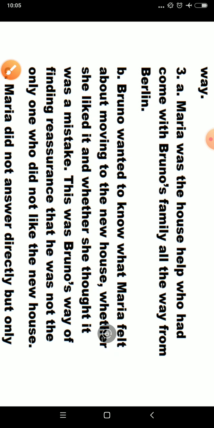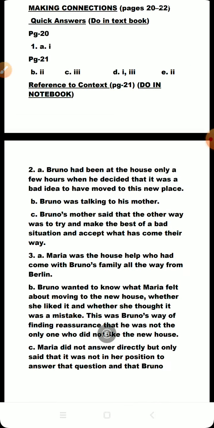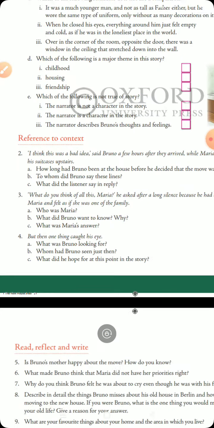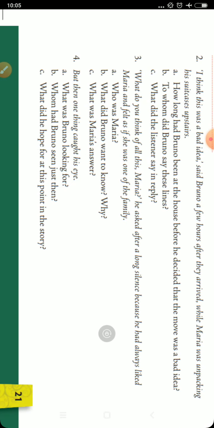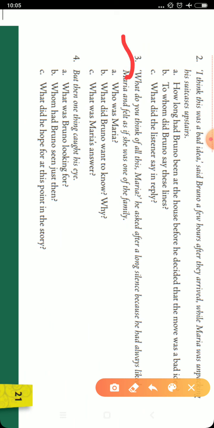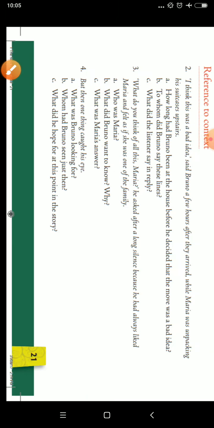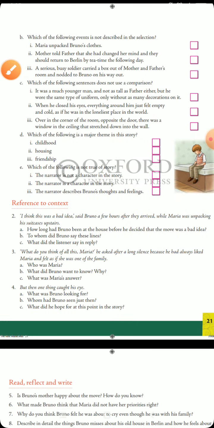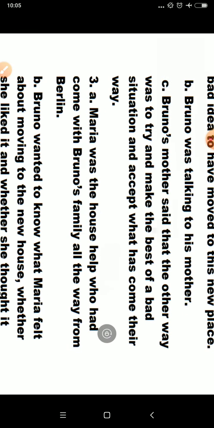Read carefully. Third question. You have to copy the question first, then write the answer. The question is, what do you think all this? Maria, italics lines are there. Those lines also you have to write. Understood? There are lines, I'll show you. So these lines which are given, my dear students, you have to write in the notebook. Then you have to write the question, and then we will move to write the answer. Okay, correct. Let us go through the answer next.